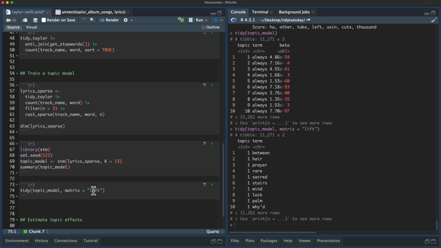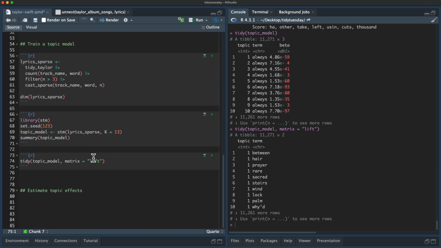And so now here are the highest lift words, and it's in order of topic. So here again, we have these rare, hair, rare, prayer, like those are the "All Too Well" words. So this topic one, the highest lift words look to be from the Red album mostly. So we can go through, there's lots we can do here. I'm kind of interested in how these topics vary over the albums.